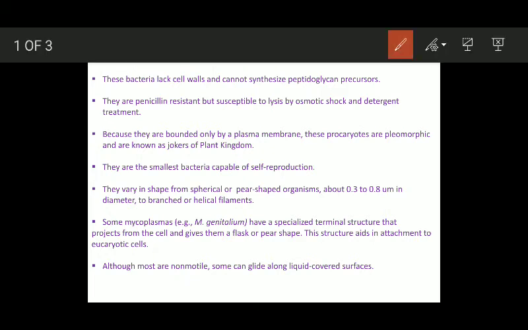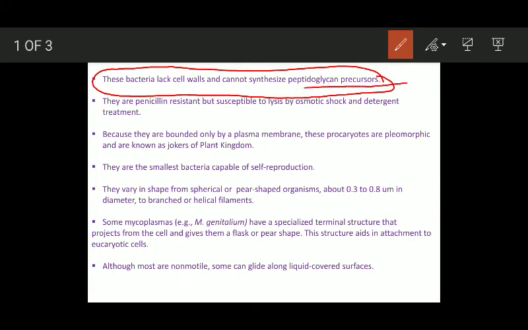This group of bacteria, I mean Mycoplasma, they lack cell walls because they are not able to synthesize peptidoglycan precursors. Okay, इनमें peptidoglycan precursors नहीं बनते हैं, and because of this fact they lack cell walls. They are penicillin resistant since they lack cell walls. Penicillin specifically targets the peptidoglycan, or you can say cell walls. Okay, इनमें cell wall नहीं होता है.